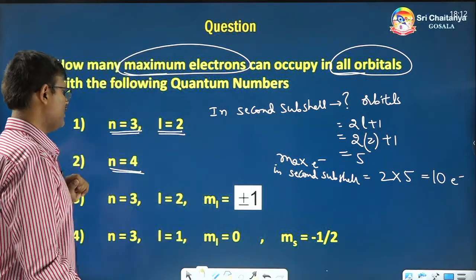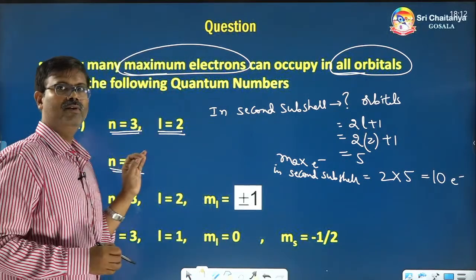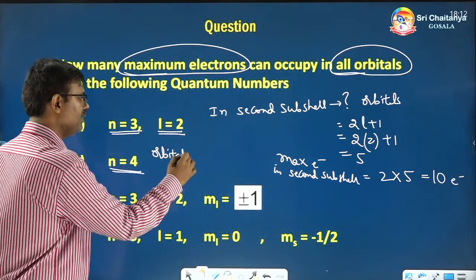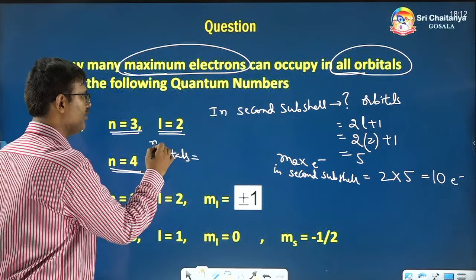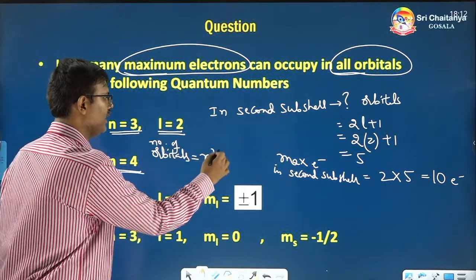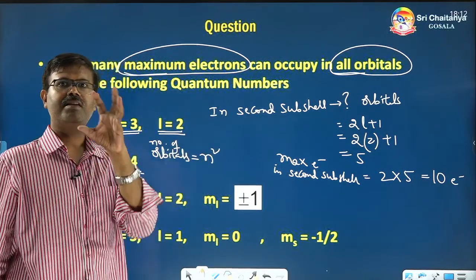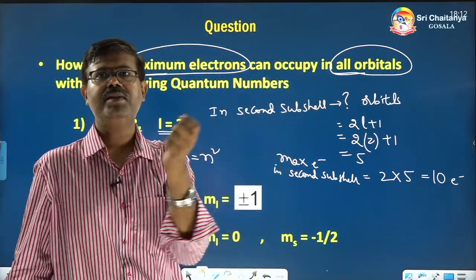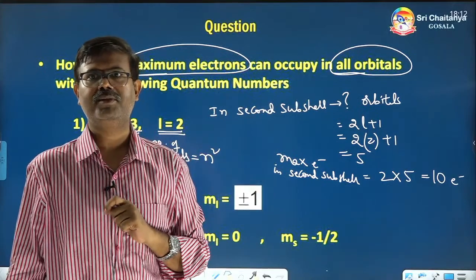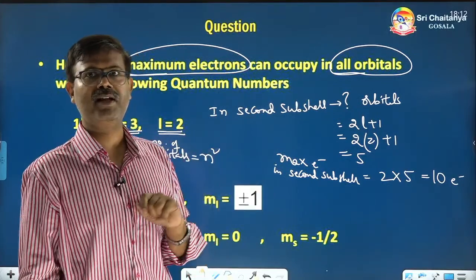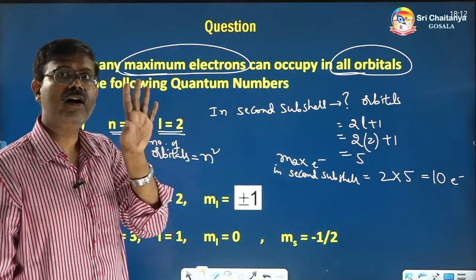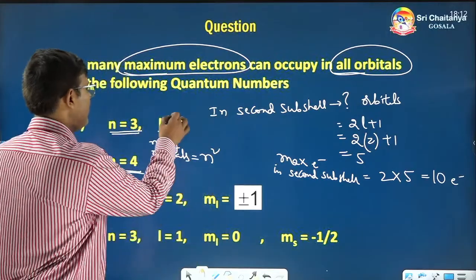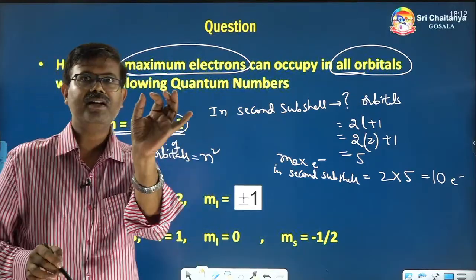We know that if n is equal to 4, the total number of orbitals will be n square. n square is a simple formula to find all the orbitals in all subshells within a given shell number. So we want all the orbitals here. In the earlier question, we didn't want all the orbitals present in the shell, because they had mentioned a particular subshell.